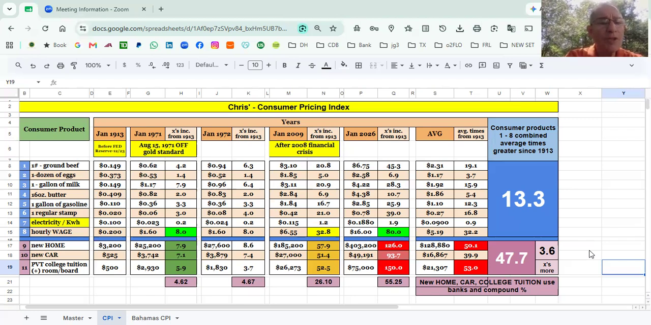Okay. Let's go over to the hourly wage in 1971. I shared with you what I believe is the richest generation is my parents, which is called the silent generation.